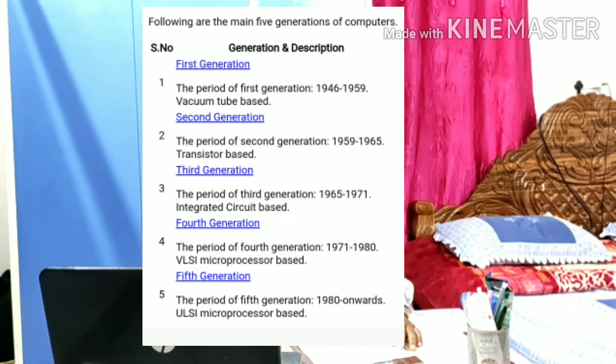First generation, the time period was 1964 to 1959, which was vacuum tube based. And second generation, the time period is 1959 to 1965, which is. In third generation, we can see the time period was 1965 to 1971, and integrated circuit based. Fourth generation, the time period was 1971 to 1980.